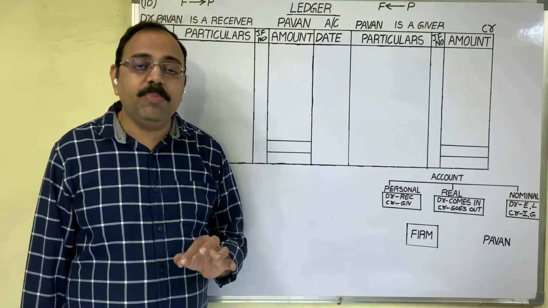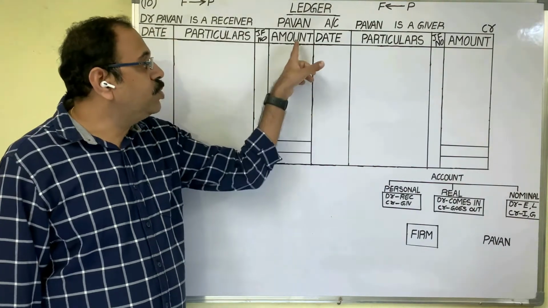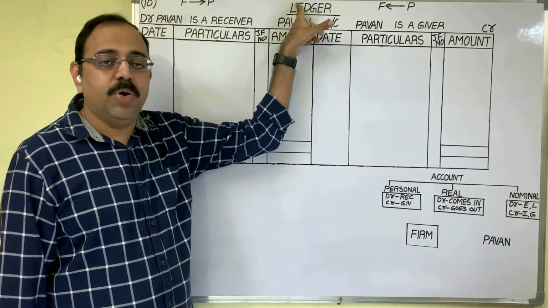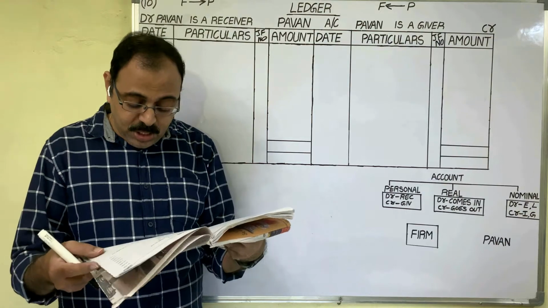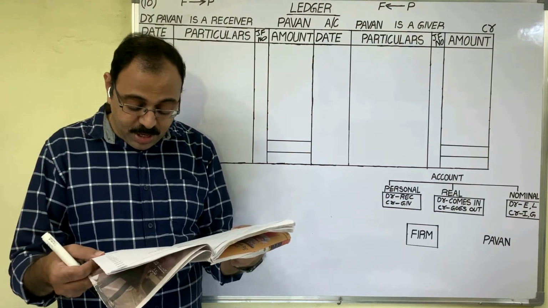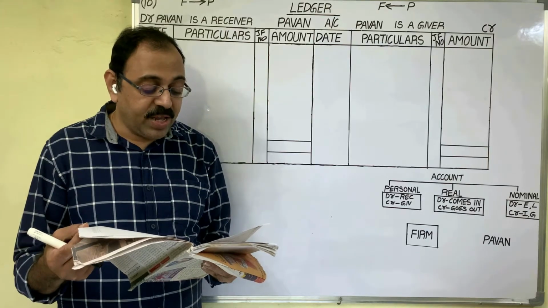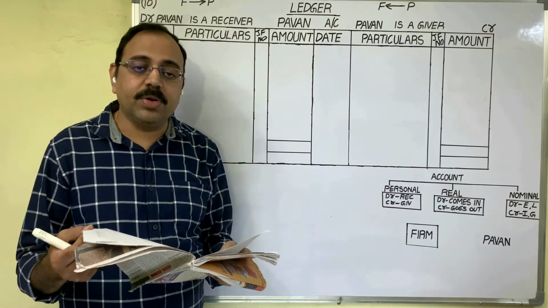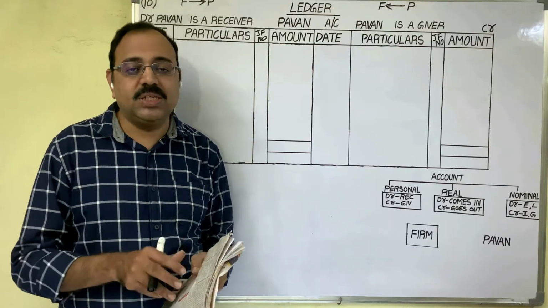All accounts we prepare in the ledger book. So Pawan's account also we should prepare in the ledger book. If you see the transactions: goods purchased from Pawan, goods returned to Pawan, goods purchased from Pawan for cash, furniture purchased from Pawan. So most of the transactions are related to purchases.